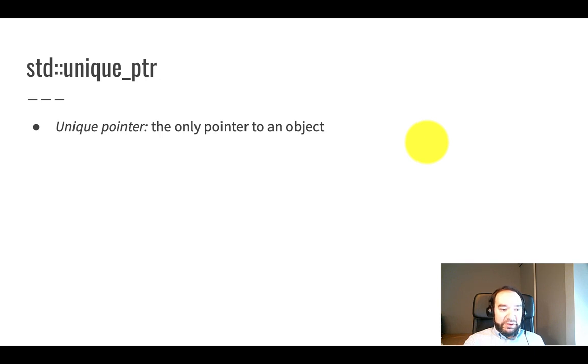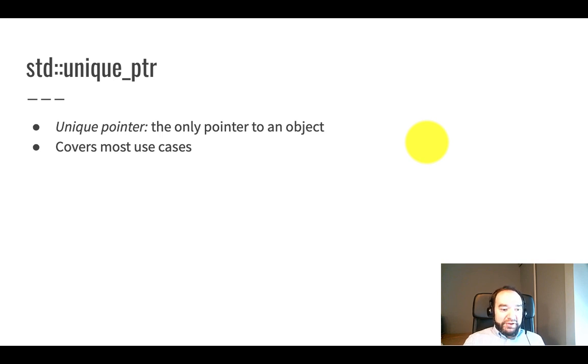It's using the word unique because a unique pointer is the only pointer to an object. This actually covers most use cases of new and delete. Most often, when you're allocating an object with new and delete, it's a member function or a data member of a class. A private data member is something that no other object owns. The class that has that pointer is the only one that should do new and delete on it. That's part of the RAII idea.